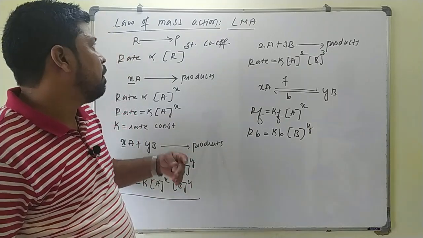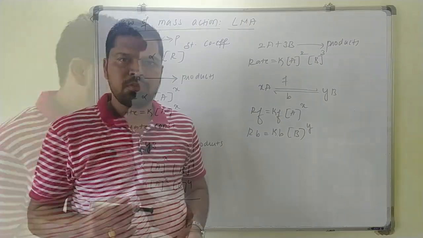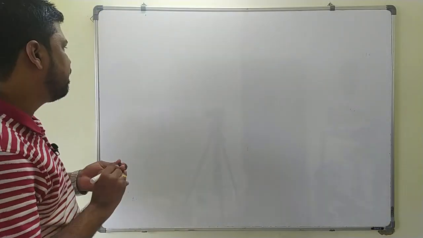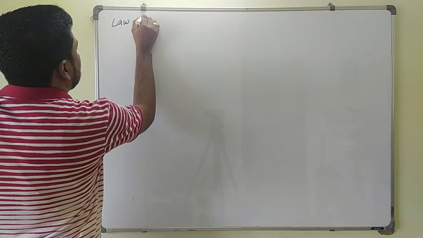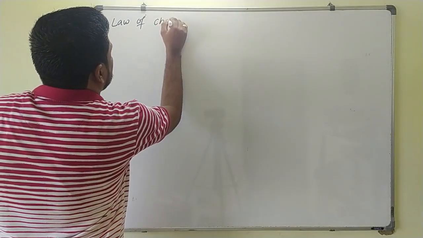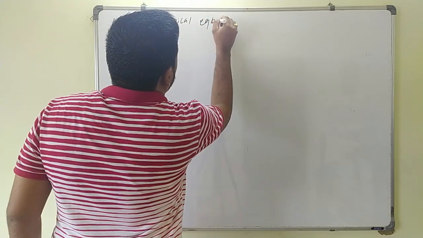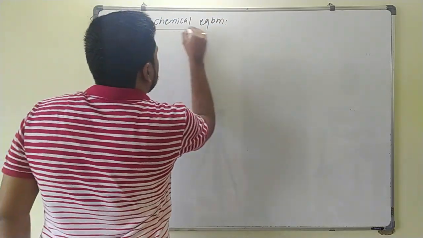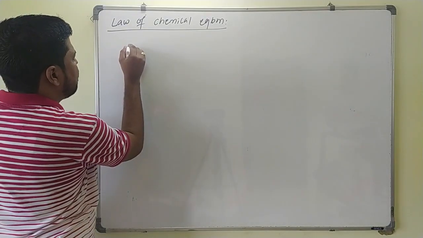Now we will see the application of the law of mass action in the law of chemical equilibrium. So the next point is the law of chemical equilibrium. Let us consider one reversible reaction. It is a very simple concept.